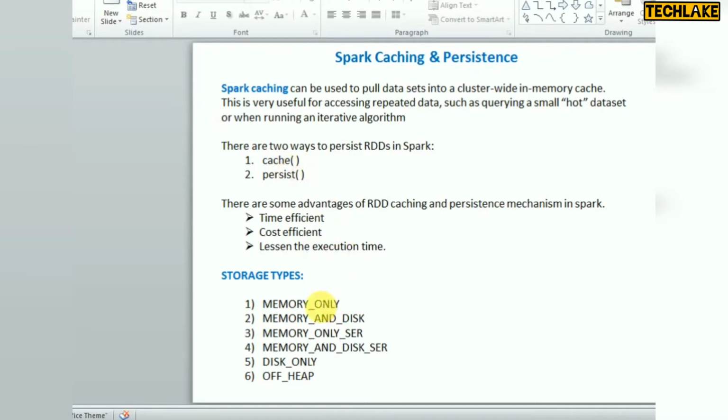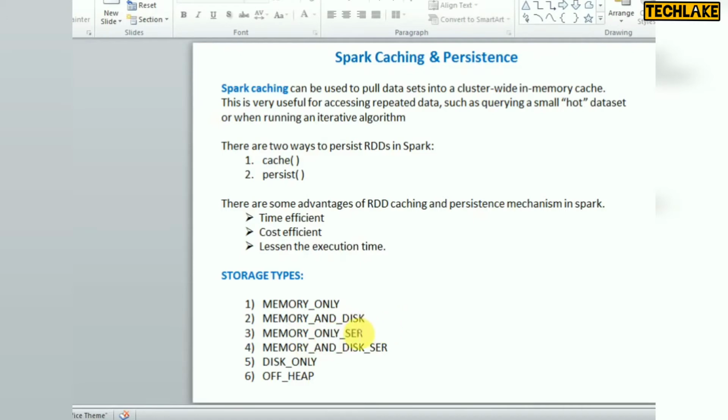Here you can see the storage types. Cache will store in memory by default, but if memory is not sufficient and you want to store somewhere else, they give another option called persist. With this you can configure these options. Memory only is the default one, and other options are memory and disk, so you can store the data in memory and disk and reuse that.